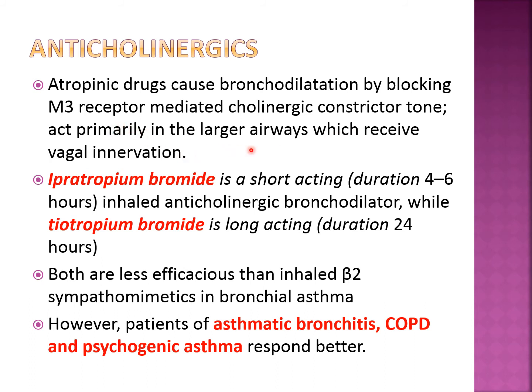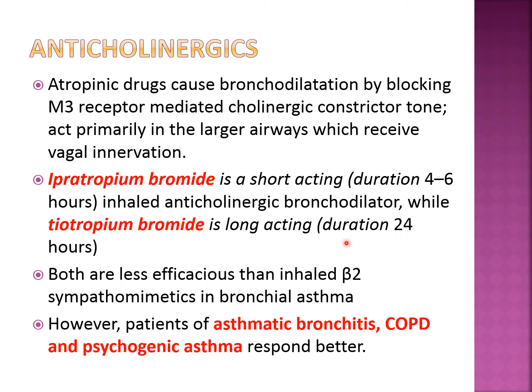What is the major difference is that these drugs act primarily in the larger airways which receive the vagal innervation, as they are inhibiting the cholinergic system or the vagus, and they are responsible for bronchodilation in larger airways, while sympathomimetics are responsible for bronchodilation in the smaller airways. The two drugs are ipratropium bromide from anticholinergics, which is short acting, duration 4 to 6 hours, given by inhalational route as a bronchodilator, while tiotropium bromide can also be given by inhalational route, but it is longer acting because duration is 24 hours.